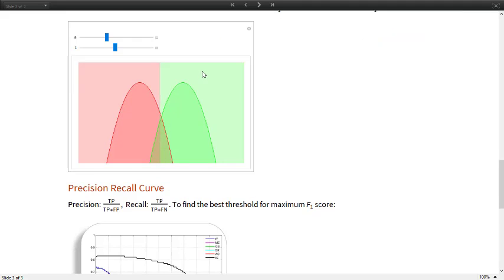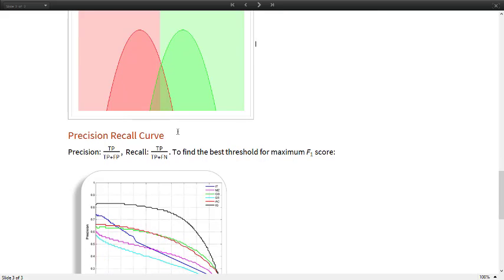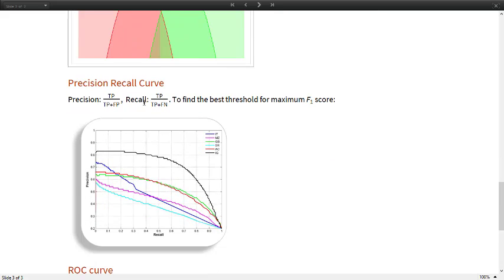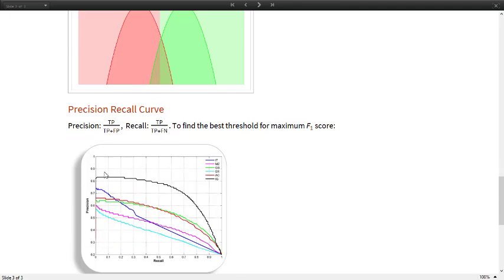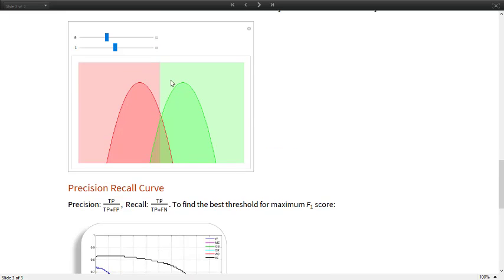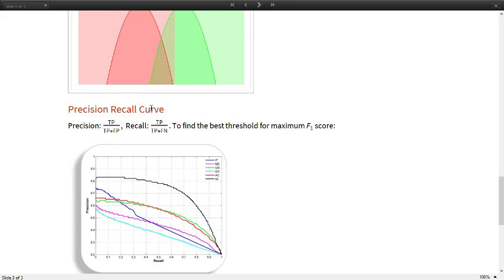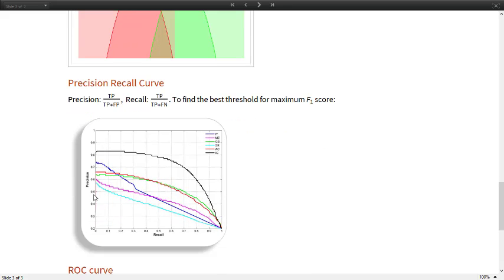To get into that, we go into something called the precision recall curve. A precision recall curve plots precision and recall on the y and x axes respectively for various values of our threshold. If you desire to have a maximum F1 score, we need the product of precision and recall to be maximum.